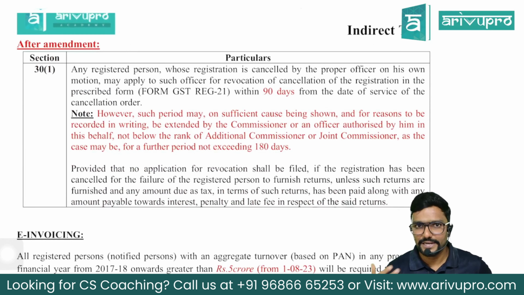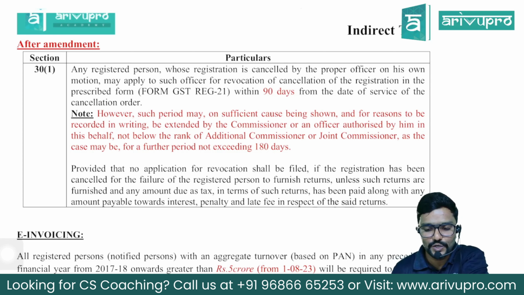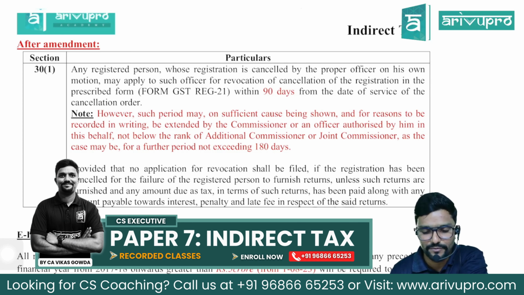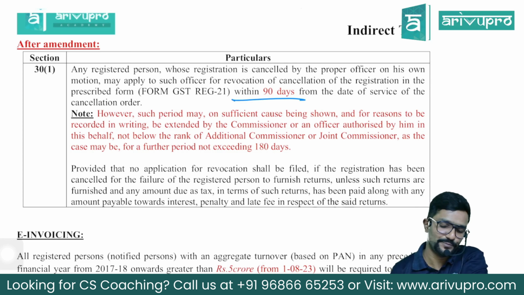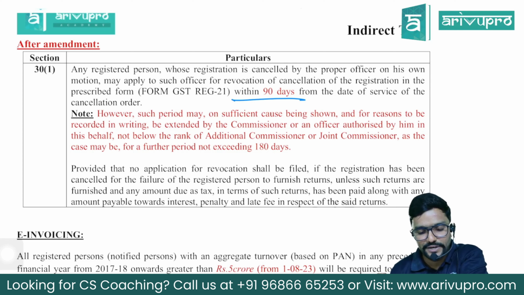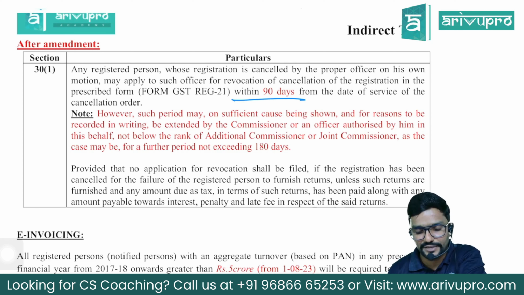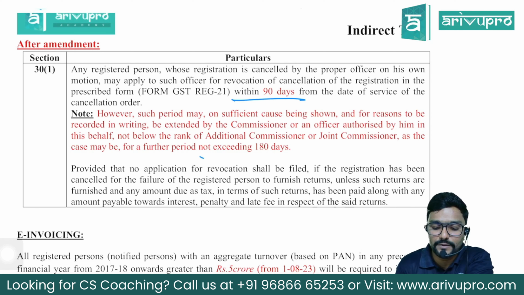Section 30 subsection 1. Let me read and explain. Any registered person whose registration is cancelled by the proper officer on his own motion may apply to such officer for revocation of cancellation of the registration in prescribed form, that is form GST REG 21, within 90 days from the date of service of the cancellation order. However, such period may, on sufficient cause being shown and for the reasons to be recorded in writing, be extended by the commissioner or an officer authorized by him in this behalf, not below the rank of additional commissioner or joint commissioner, as the case may be, for a further period not exceeding 180 days.